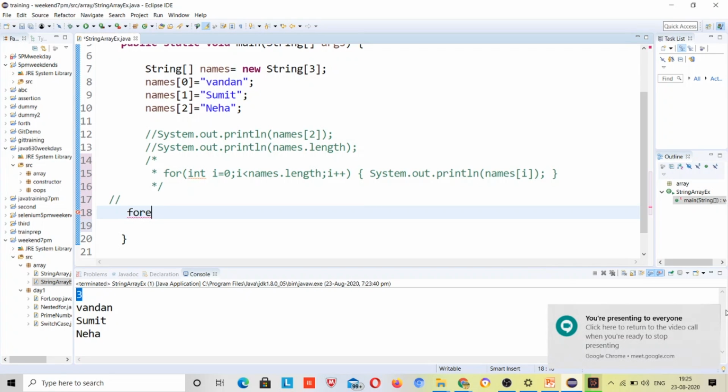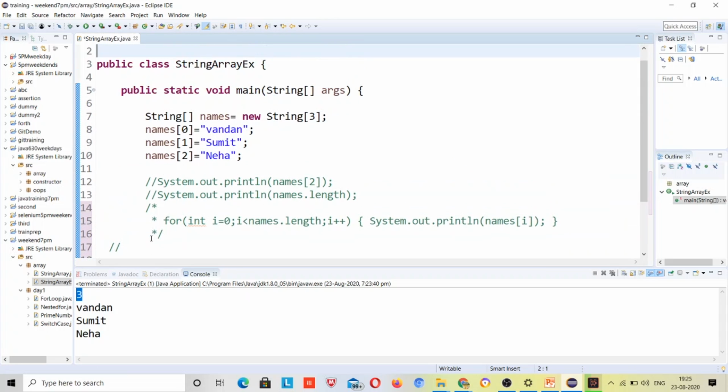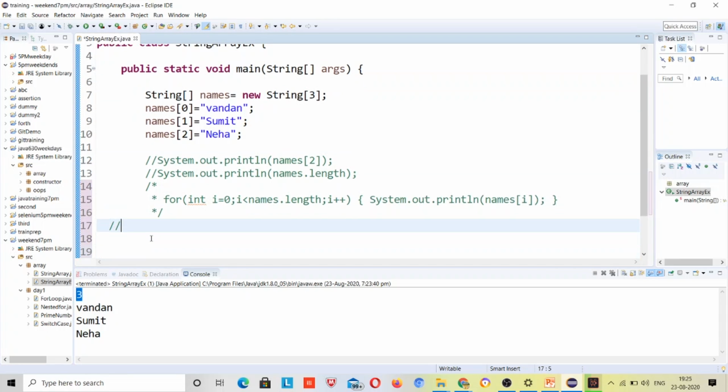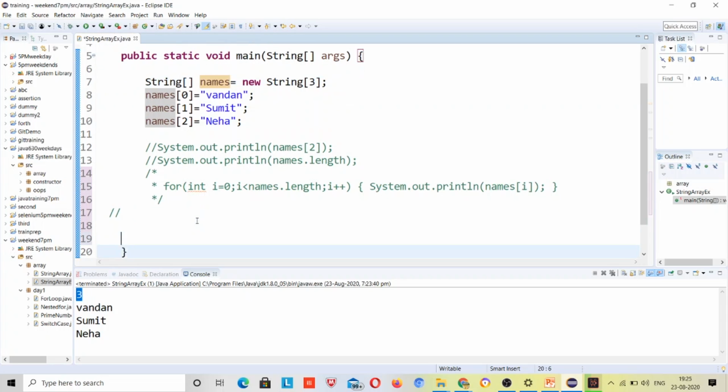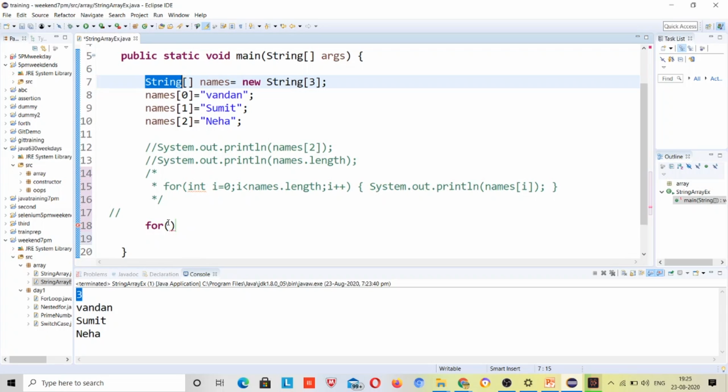Okay, so here fore and Ctrl space will make this for each loop for you, but first ignore it and let's understand from the basics. I have to iterate this string array till its length, right? How can I do it? Just write for. Similarly, here check the type of this array. The type of array is String. Just write String over here.